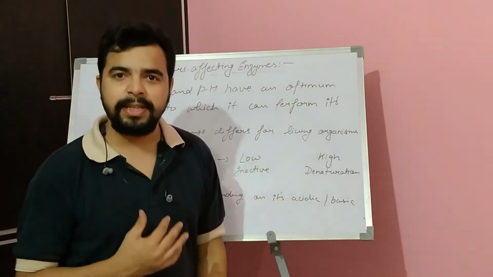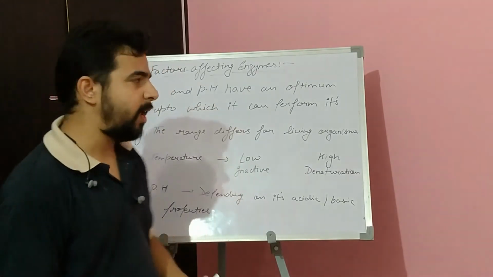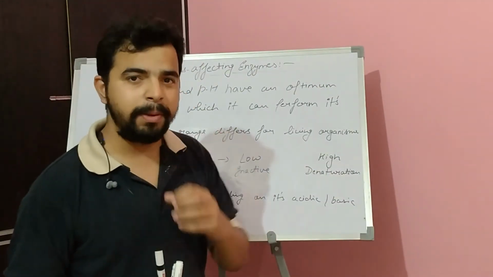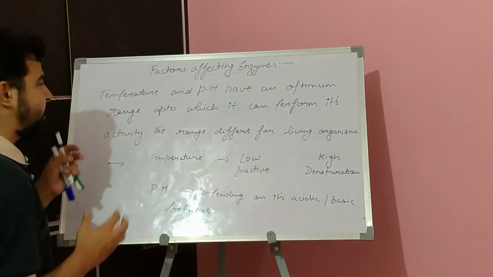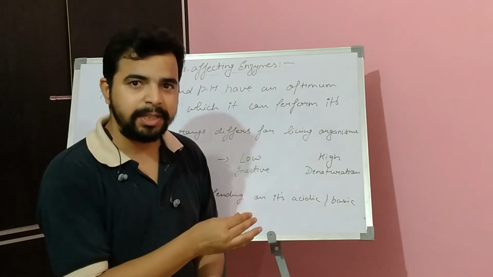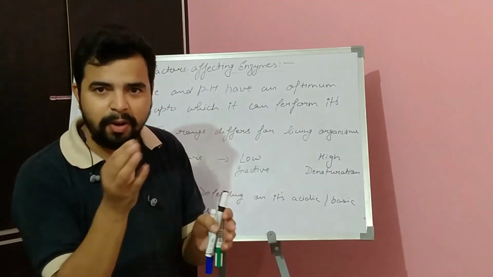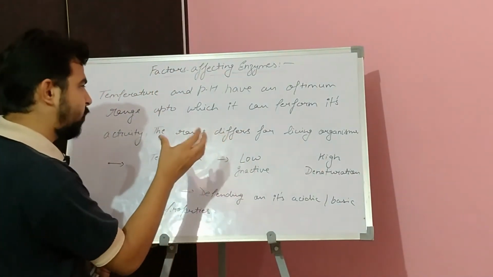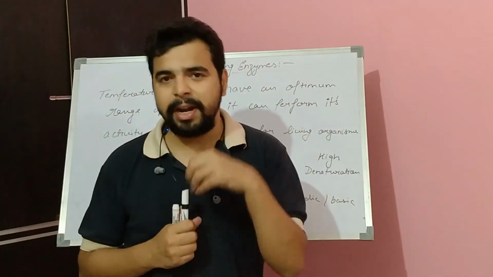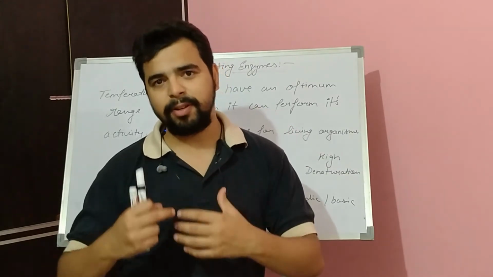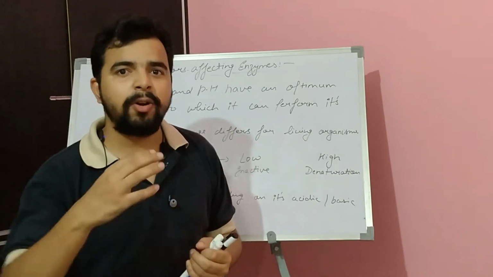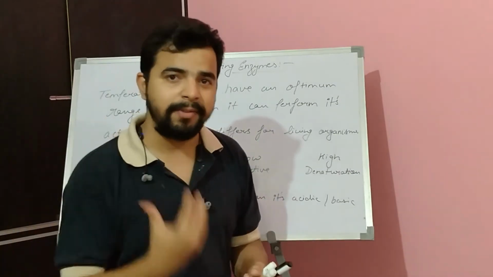Now we are going to see the factors that affect enzymes, and temperature and pH are the two factors which work in their optimum range. We know that enzymes are very specific with respect to temperature. That means an organism living in a certain area, and some organisms can live in extreme conditions, so they have enzyme activity according to their adaptability to the environment or climate they are living in.